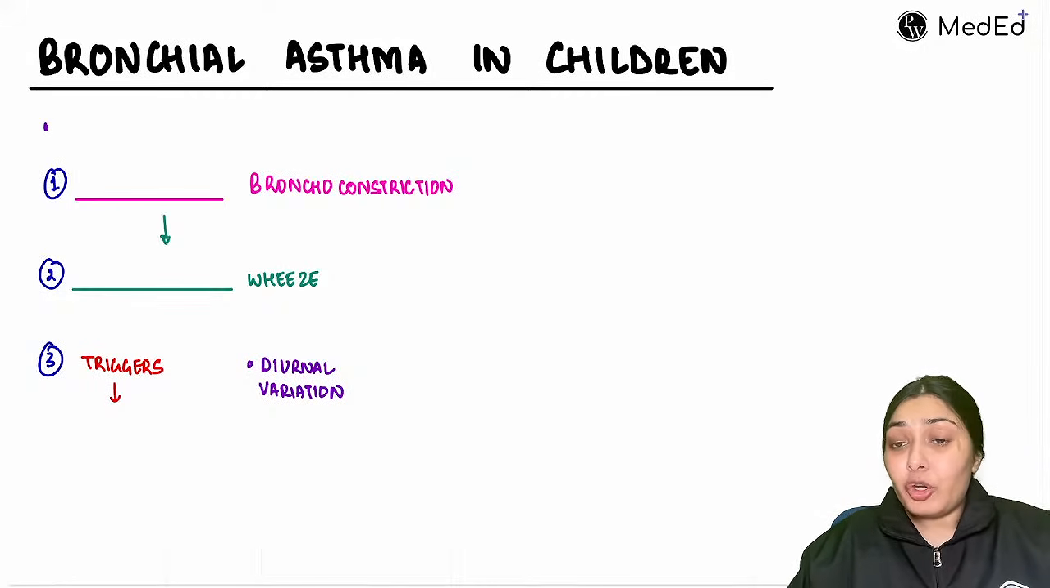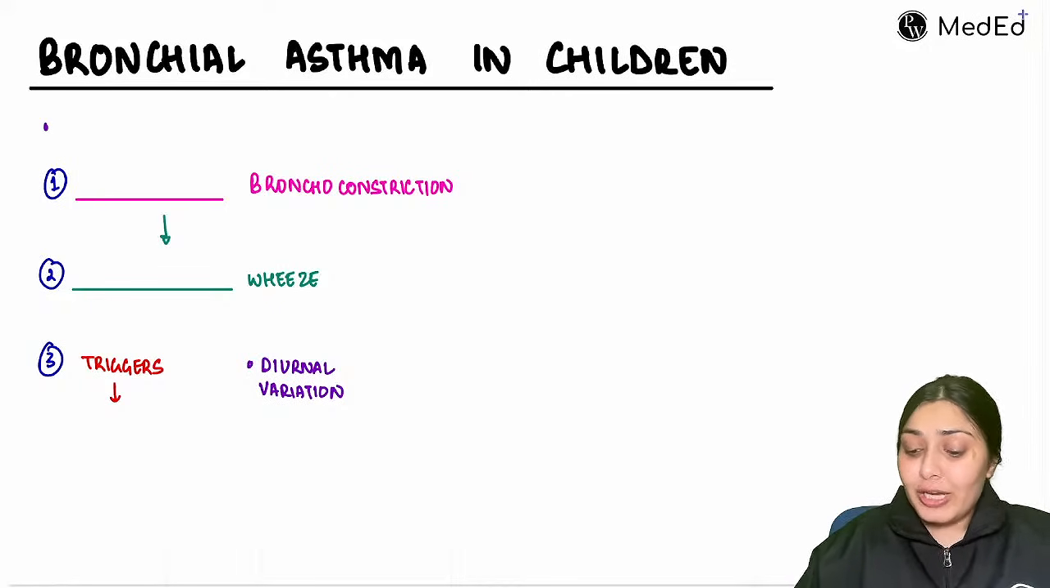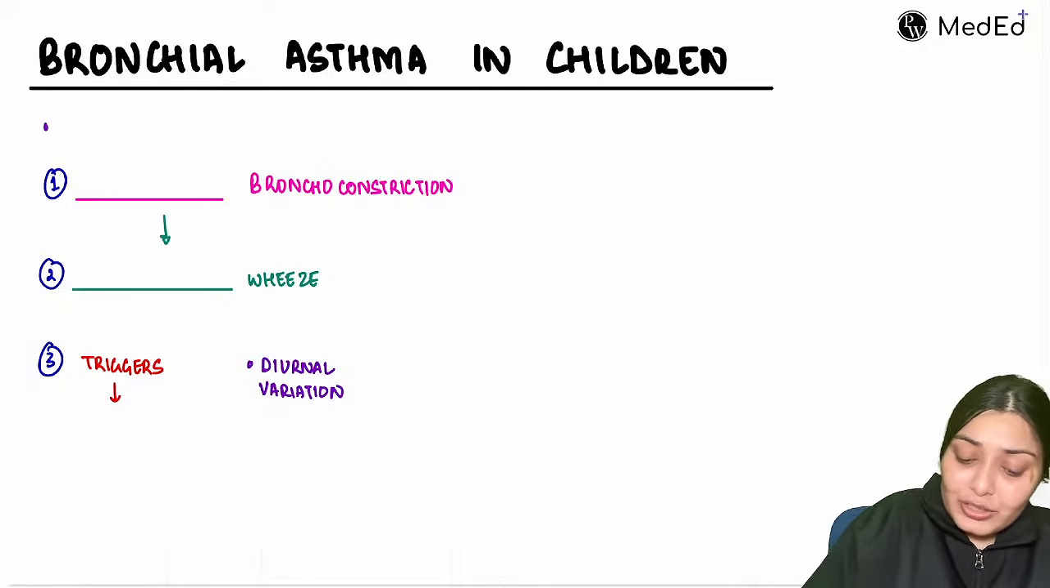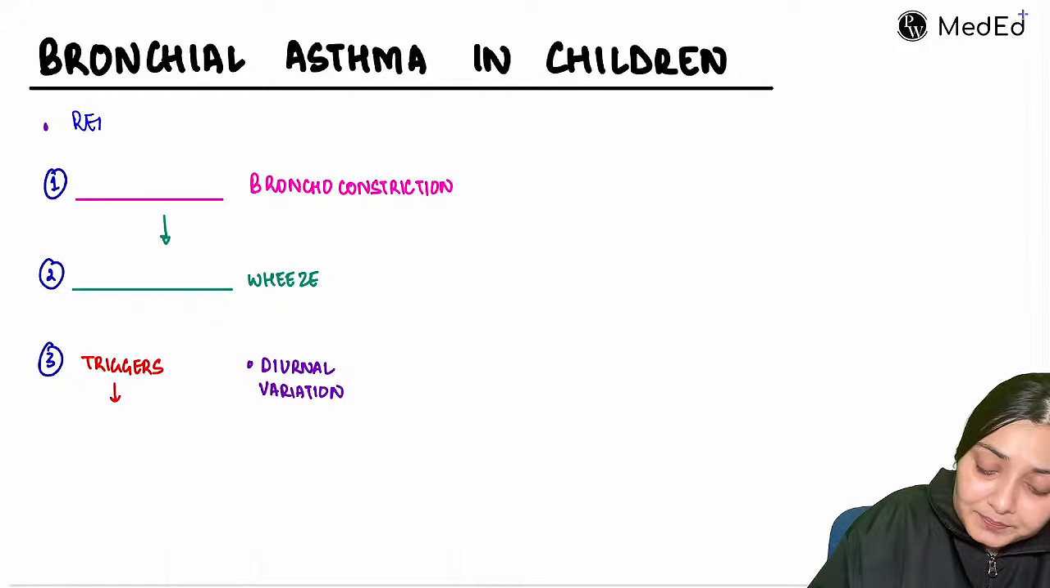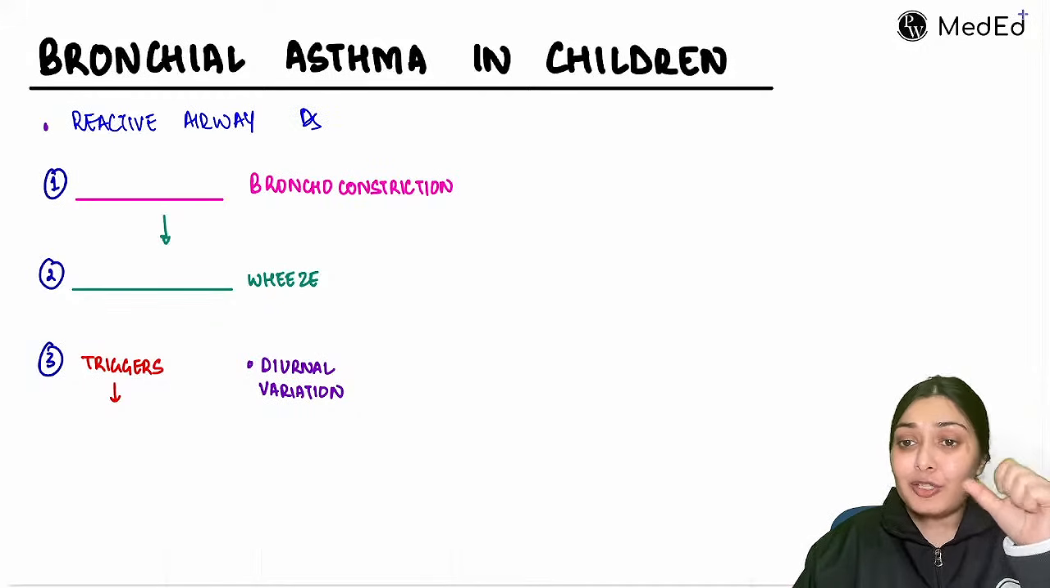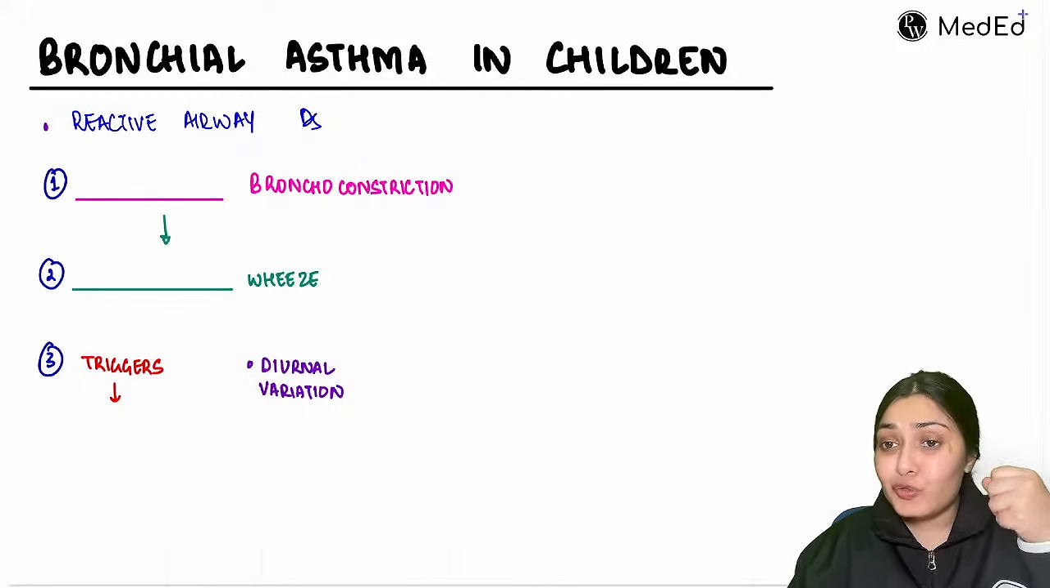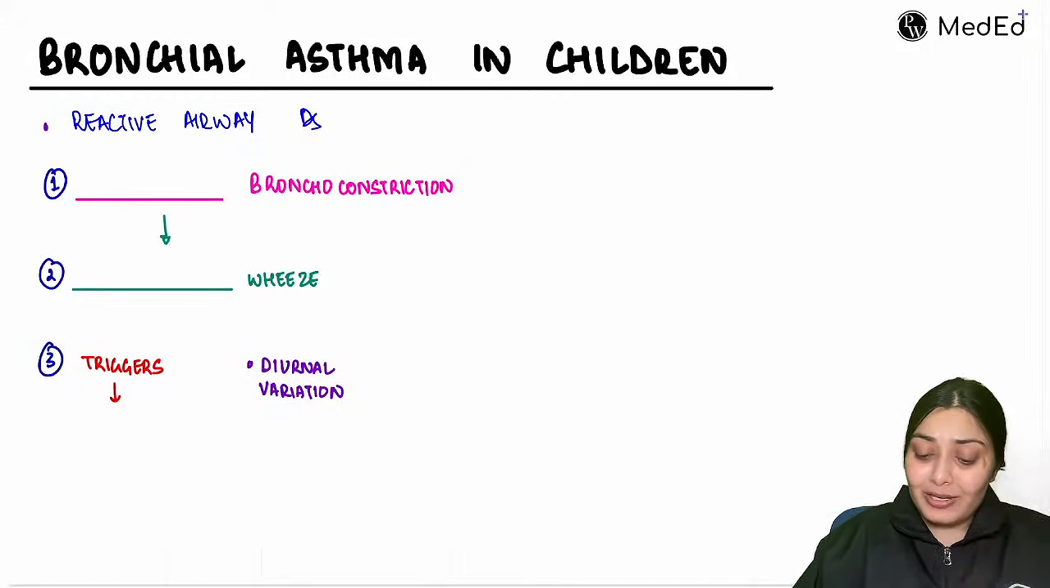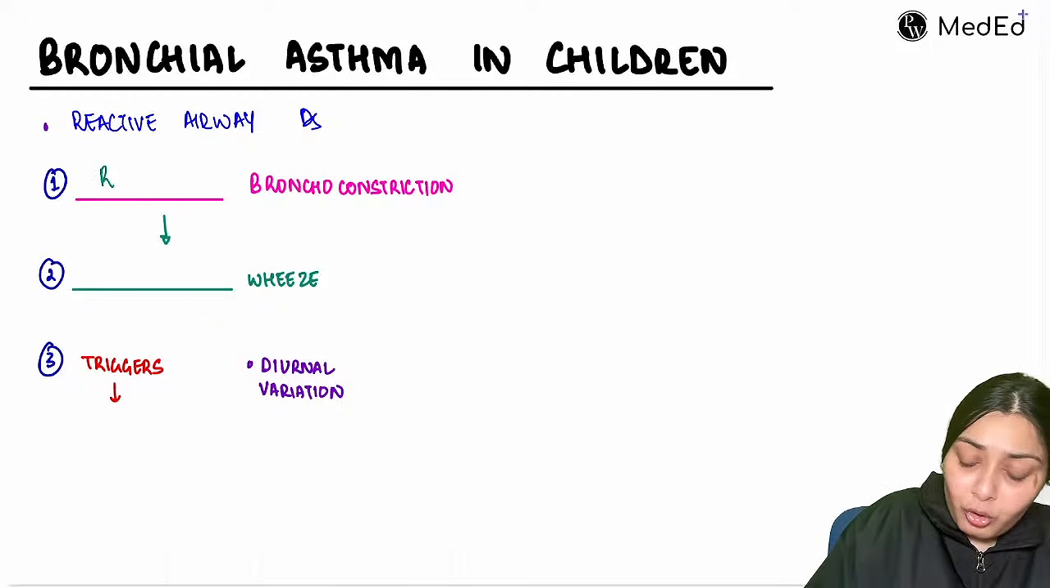So let's start with bronchial asthma. What is the other name of bronchial asthma? Bronchial asthma is actually a reactive airway disease, in which, in response to a trigger, there is going to be bronchoconstriction. And this bronchoconstriction, as soon as the trigger is gone, will be relieved. So there is reversible bronchoconstriction.